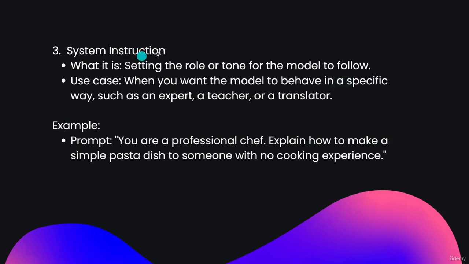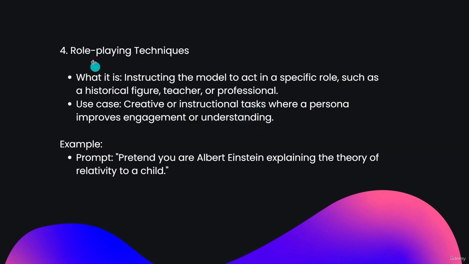We have seen some system instructions, in which we give some system role playing, where the system only works with our instructions. If we ask the model to perform a task outside of those instructions, it will refuse to perform it. And the last one is the role playing technique, in which we have seen providing background information and assigning a specific role, we can get a better response when compared to asking a random question.